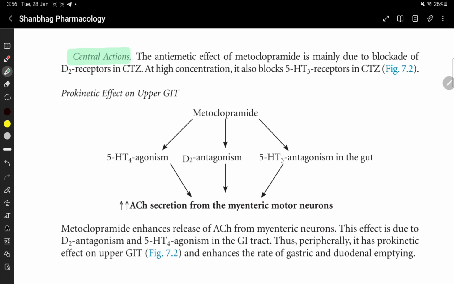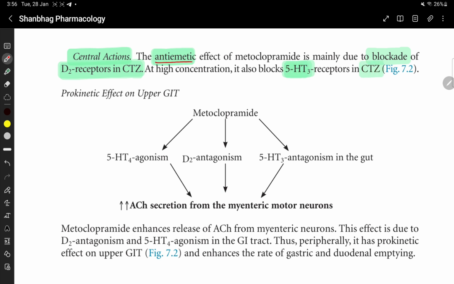The central action. The anti-emetic effect of metoclopramide is mainly due to the blockade of D2 receptors in the chemoreceptor trigger zone. At high concentration, it also blocks 5-HT3 receptors in the CTZ region.